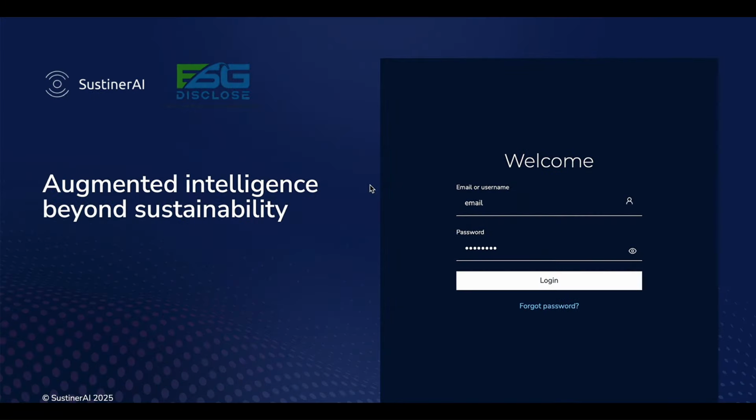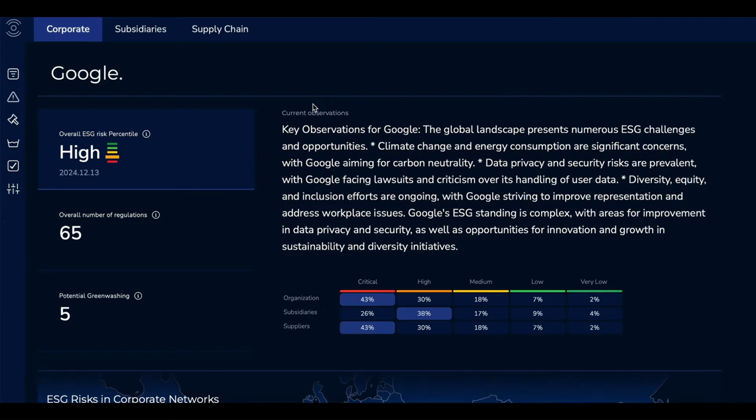A fragmented intelligence platform, helping organizations capture data and understand regulations, greenwashing, and key information on risk. So let's connect. We could connect using this test account. The test account will show us key information about Google. You can see here when you connect, the latest data is on the 13th of December. The overall risk is high.